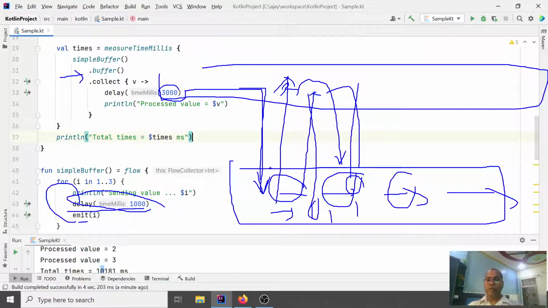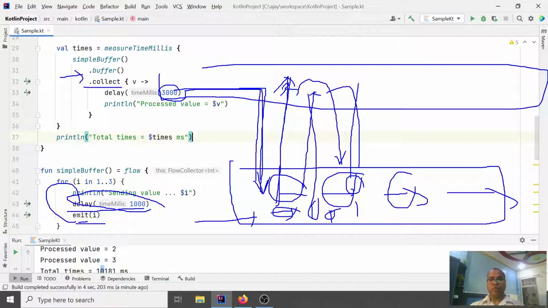So due to this, the communication between the collector and your flow happens not synchronously but asynchronously. The first time it starts, goes here, and after producing one data it responds. After that, it is not waiting; it has a different context and starts producing another data.